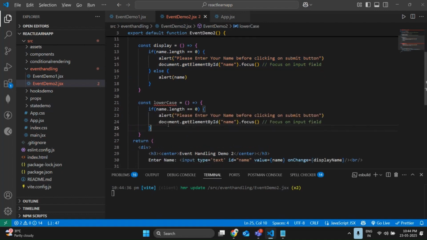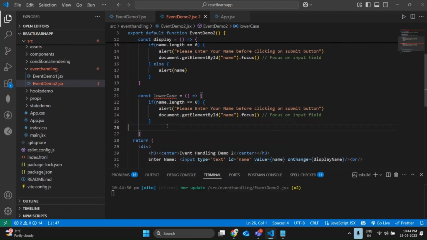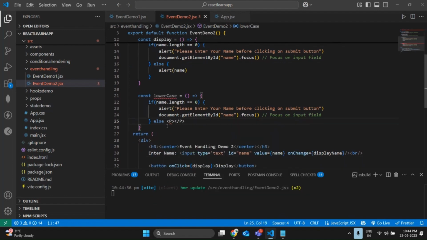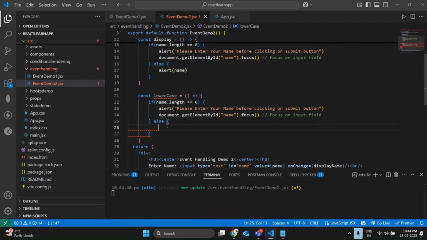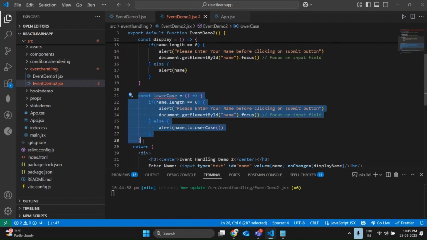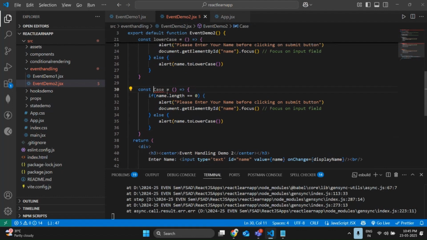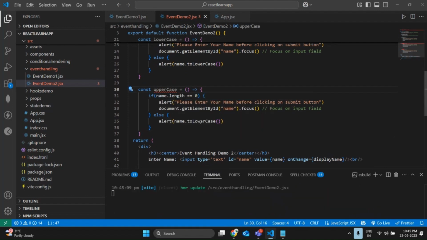So if name is there, else I can say name.toLowerCase. Same like that. Please copy the code and write it for the uppercase also. Remove lower and maintain upper, so instead of toLowerCase, toUpperCase. Done.